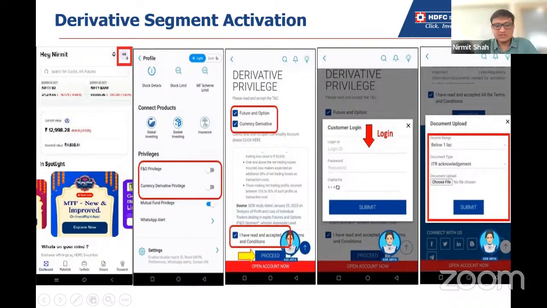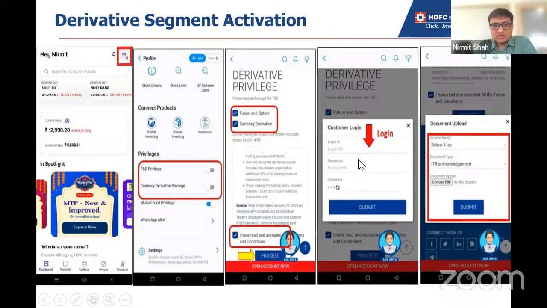If the F&O privilege is not activated, you will not be able to trade in the derivatives segment. If you want to trade in derivatives, then you can click here. Click on this toggle button and you will be redirected to this page. Here you need to tick the options: futures and options and currency derivatives. Whichever segment you want to activate, just tick it, agree to the terms and conditions, and click on submit.